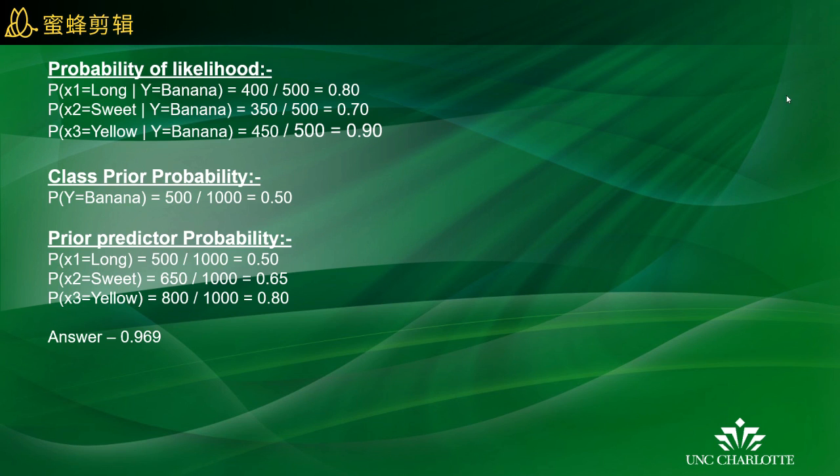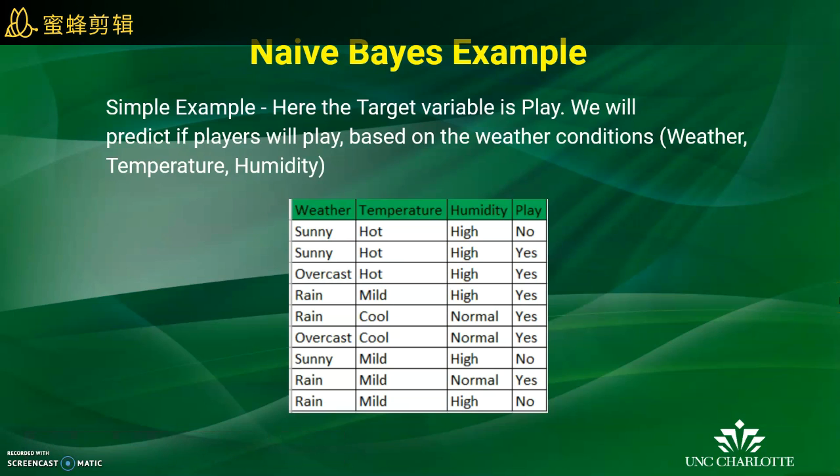Thank you. Hello, my name is Mihir and I will be walking you through a simple example explaining how Naive-Bayes classification works. So in this particular example, we are trying to predict whether a player will play a sport, let's say golf, based on some weather conditions.